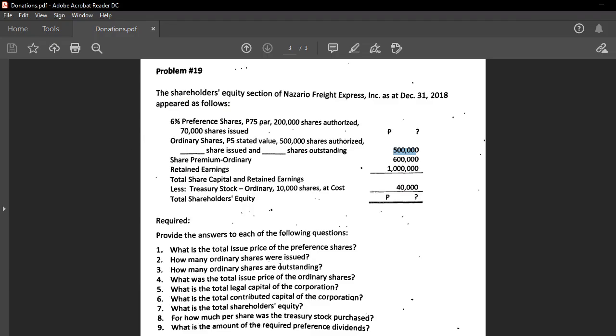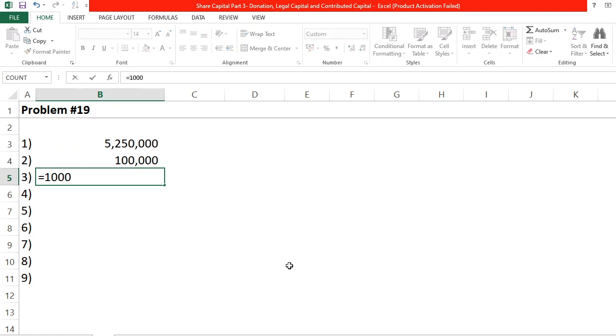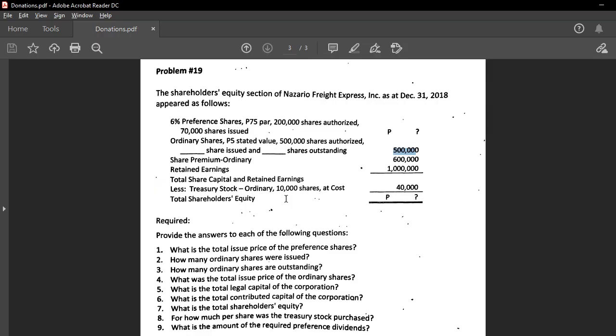Next, how many ordinary shares are outstanding? Most of the time, the number of shares issued is just equal to the number of shares outstanding, except when there is treasury stock. Because when there is treasury stock, that is deducted from the number of shares outstanding. So, the number of shares outstanding is 100,000 minus your treasury stock of 10,000. Therefore, the outstanding as of the moment is 90,000. 100,000 issued, 90,000 outstanding because the other 10,000 is held as treasury.